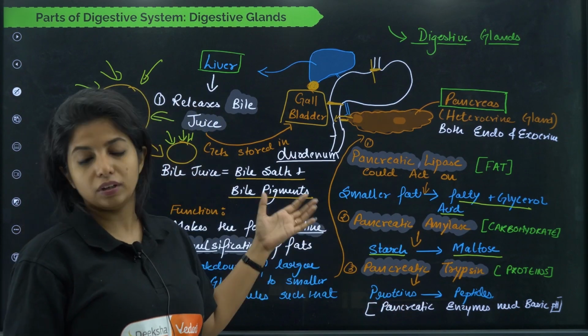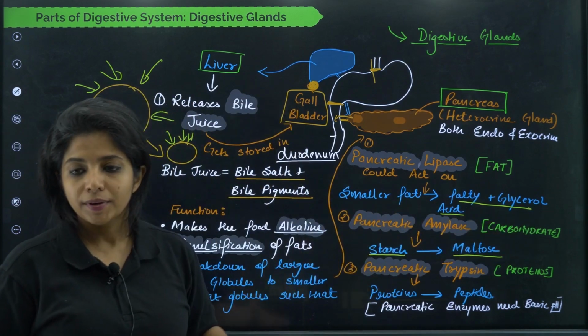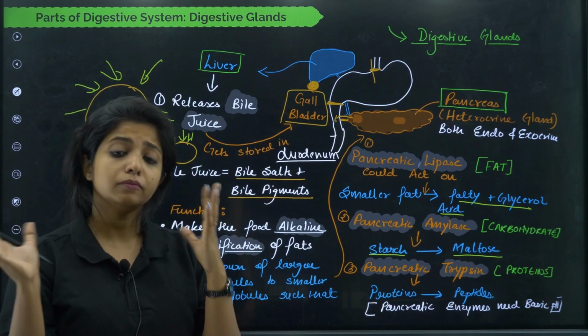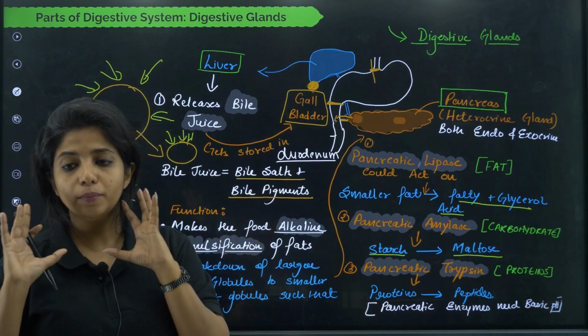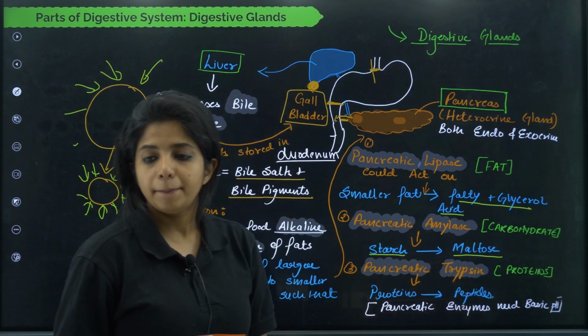It is going to break down the rest of the starch into maltose. So your carbohydrate is also broken down. Next thing, pancreatic trypsin, my dear children. Trypsin, pepsin, both of them, they are going to act on proteins. So whatever leftover proteins were there, they are also going to get broken down to peptides.